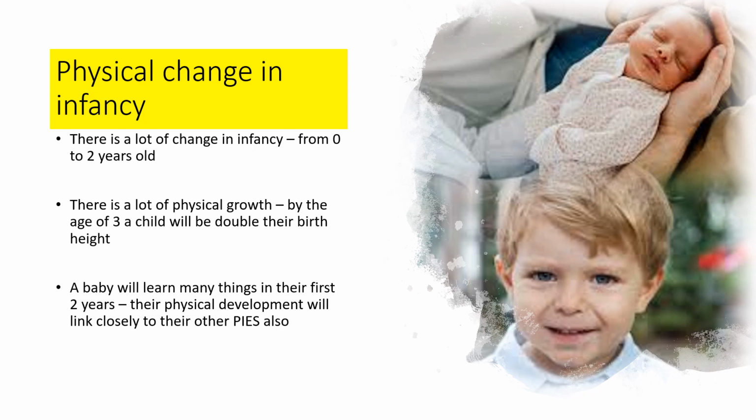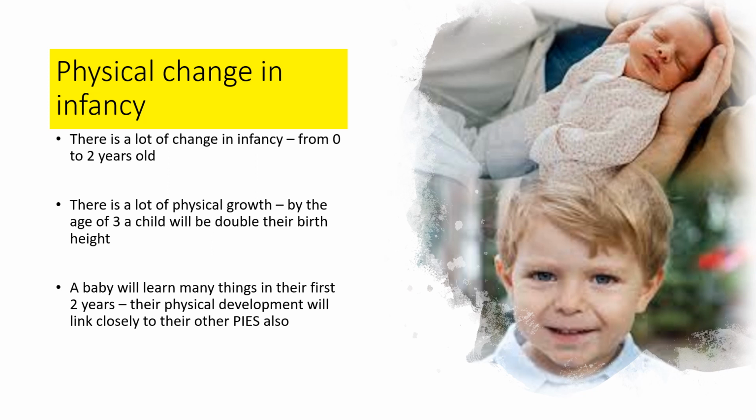So by the age of 2, a 2-year-old is able to talk and say lots of words. A 2-year-old is able to walk. They are able to run. They are able to throw a ball. They're able to do lots of things involving coordination. They also may be starting to do quite a lot of things themselves. So for example, they'll be able to walk up some stairs. They may have started brushing their teeth by themselves with supervision. They will be able to feed themselves.